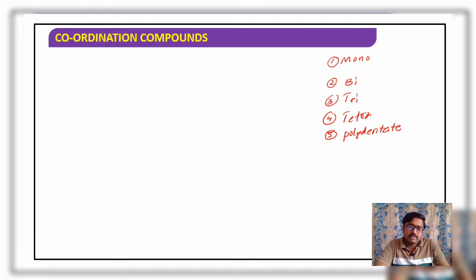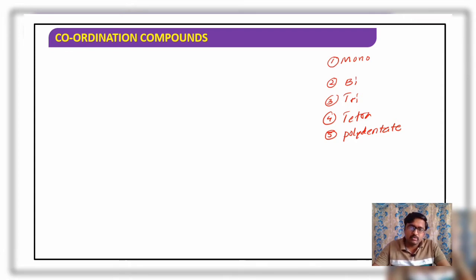In other words, the total number of coordinate bonds formed by a ligand is considered as its denticity. The number of coordinate bonds formed with the central metal atom or ion is also referred to as its denticity.